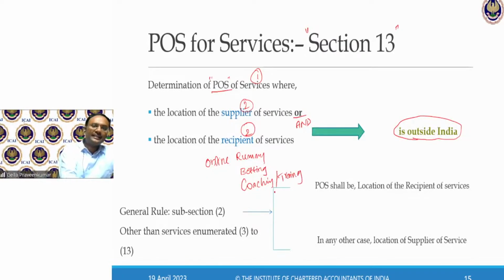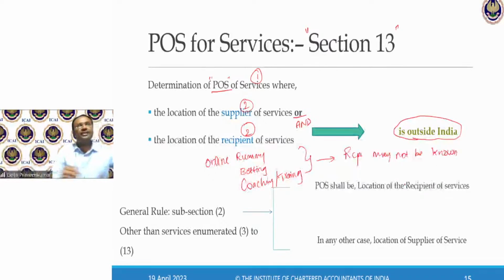Now, in all these cases, generally the identity of a recipient may not be known. Recipient may not be known because, say for a moment, let's assume that some of you are interested in Carnatic music. Say the citizens who have traveled abroad wanted to learn this Indian Carnatic music.